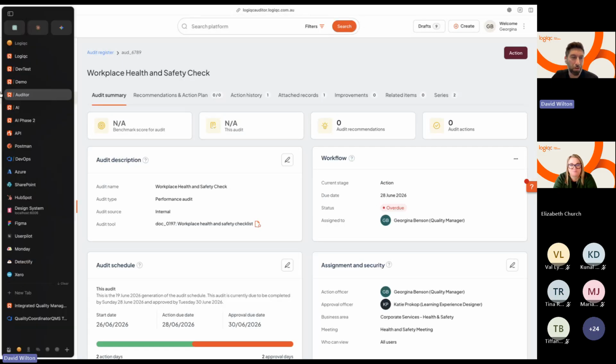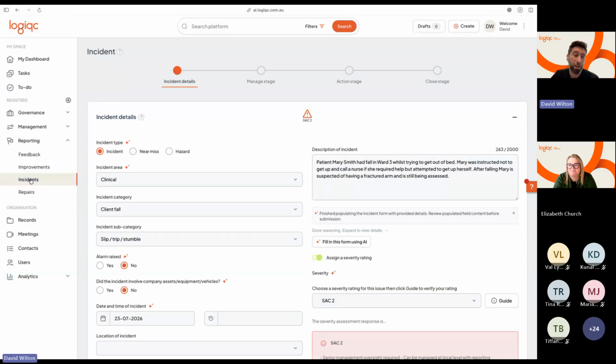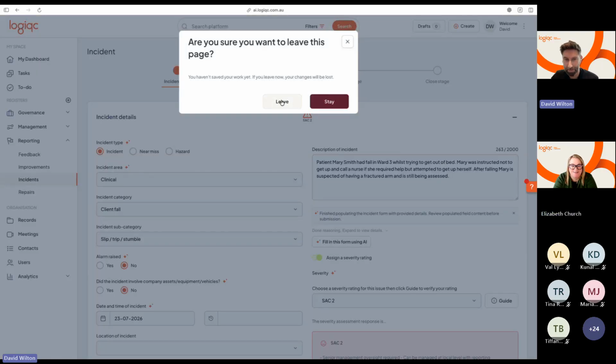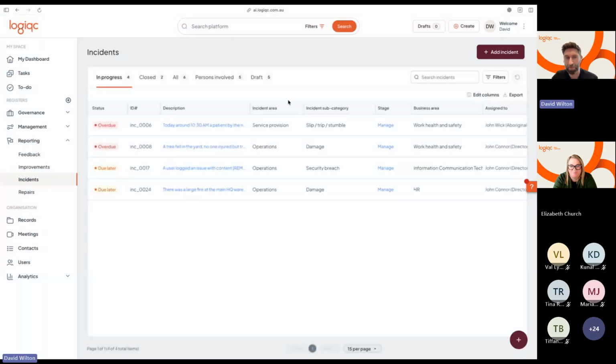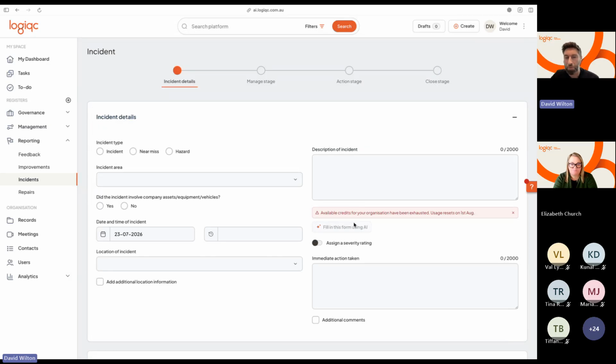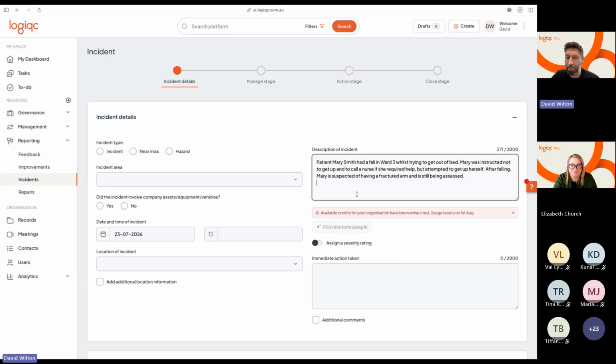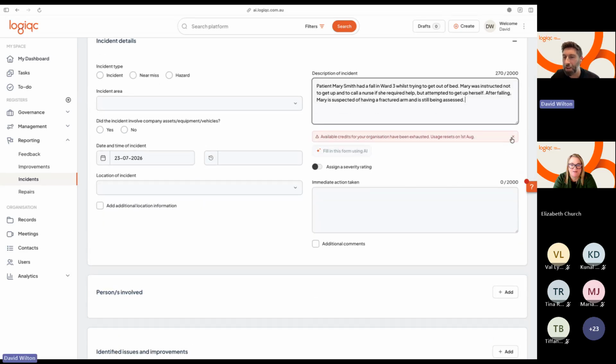The other thing I might look to show you is a little bit what we're doing with our AI functionality as well. So this is a little bit of a teaser. Let me leave this and come back to it. Right, so when we're adding an incident now on web, you'll see this little button down here. So if I go and just grab a description that I have here that I've prepared earlier, and I come back in, I just paste this in. There we go. Oh, sorry, my credits have been exhausted there. I'll just talk to this point.